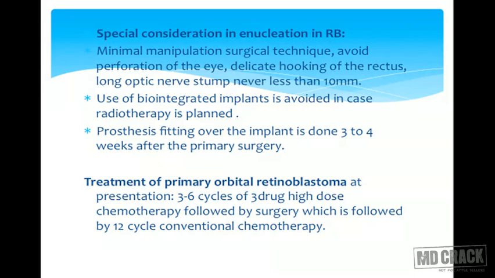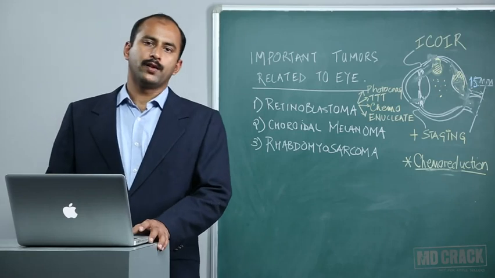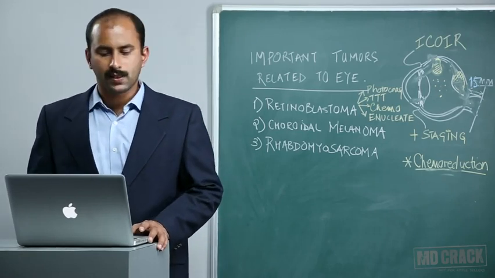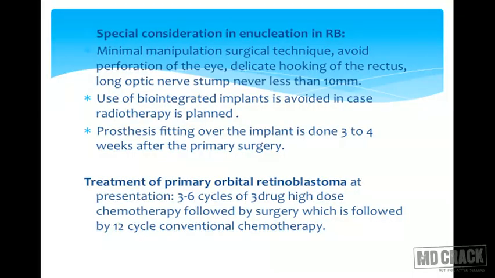Use of biointegrated implants or non-biointegrated implants is the rule for cosmetic correction in retinoblastoma, but biointegrated implants are not ideally advisable in cases where radiotherapy has been planned. The radiotherapy can lead to poor integration and later extrusion of these coarse surfaced implants. Prosthesis fitting over the implant, however, can be done 3 to 4 weeks after the primary surgery.